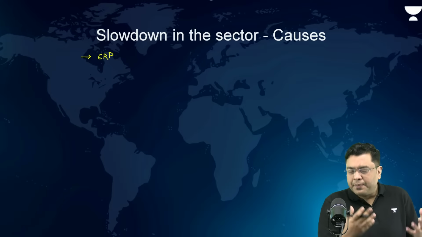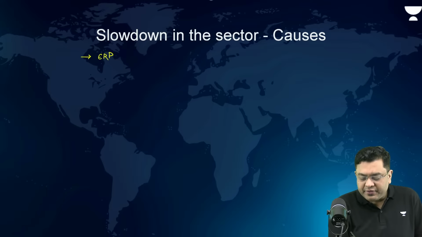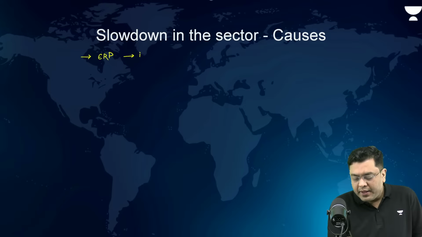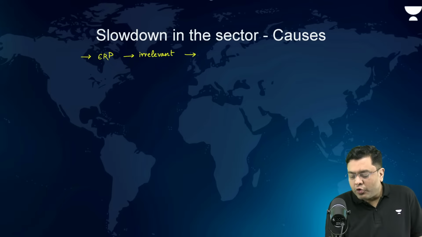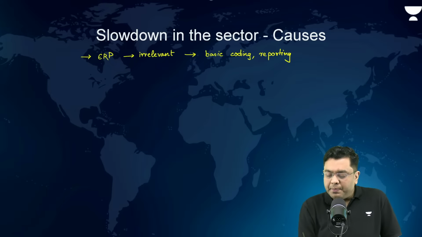So the enterprise resource professionals, etc., are now becoming irrelevant. So when it comes to basic coding and reporting, these activities are turning out to be irrelevant, and that is being replaced by AI.